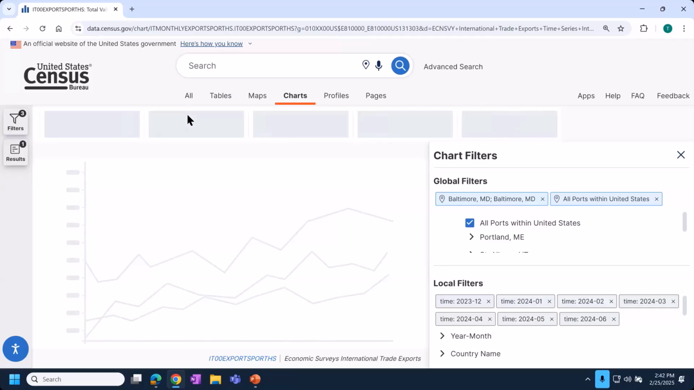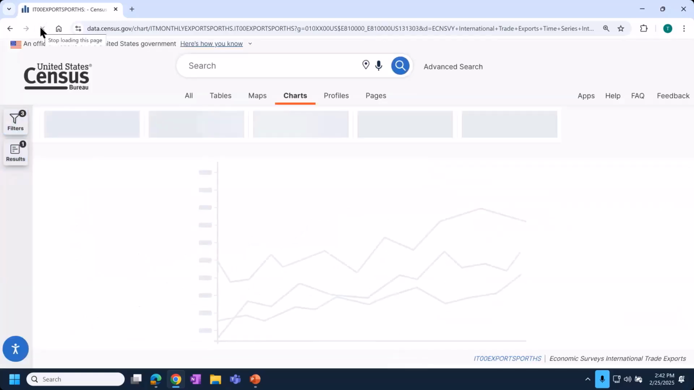We'll give this a few more seconds to load up. Go ahead and click reload. And if that doesn't work, we'll just proceed anyways. I think you get the gist of what to expect.